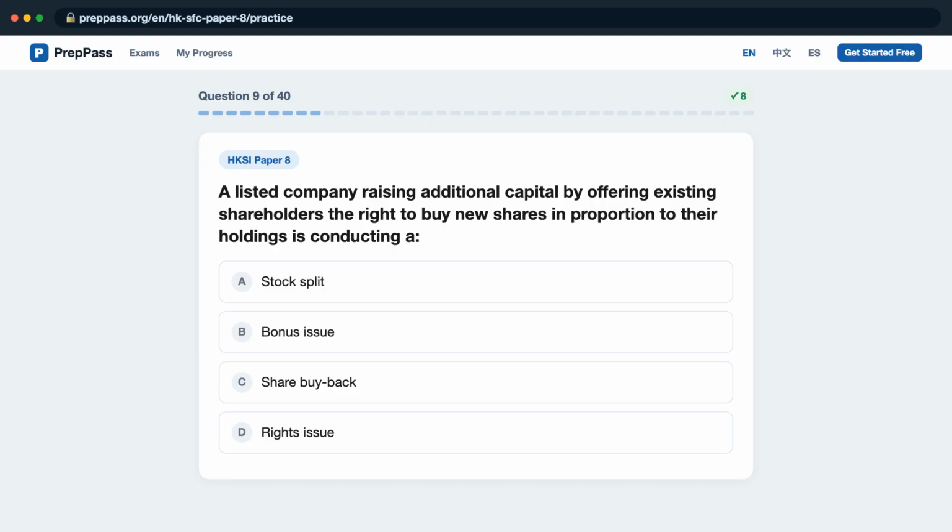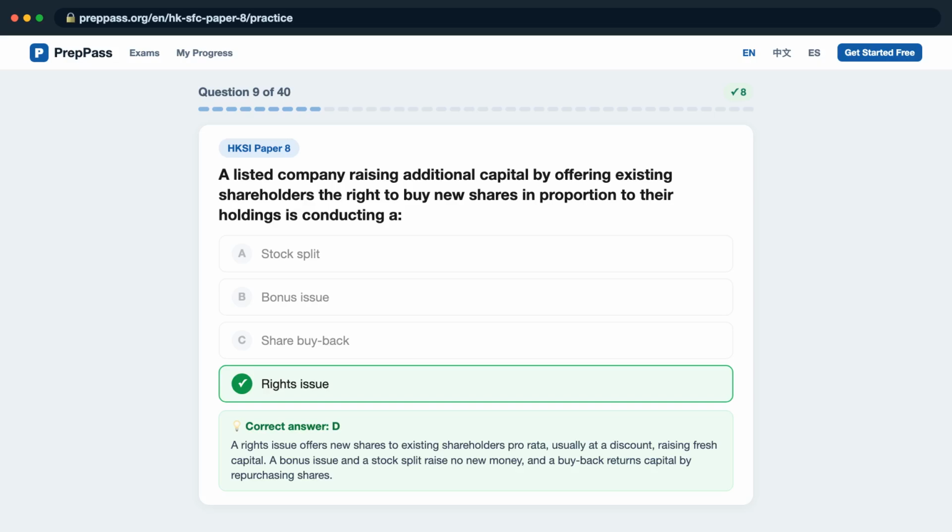Question 9. A listed company raising additional capital by offering existing shareholders the right to buy new shares in proportion to their holdings is conducting a: A, stock split? B, bonus issue? C, share buyback? D, rights issue? The correct answer is D.